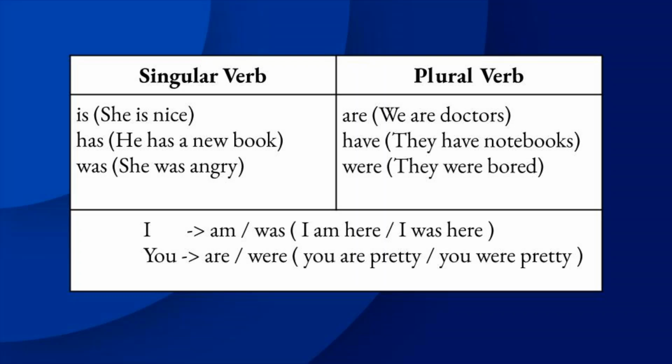One is I and the other is you. When we are using the subject as I, we should use the verb am. In past tense, we should use was. For example, I am here, or otherwise I was here. Let's move to the next one, you. When we are using the subject as you, we should use the verb are. In past tense, were. For example, you are pretty. And let's see another example, you were pretty.